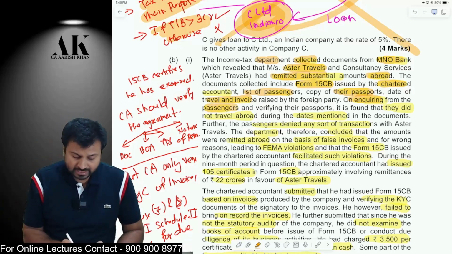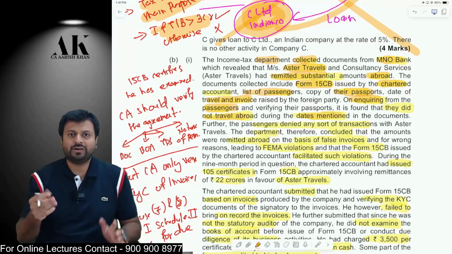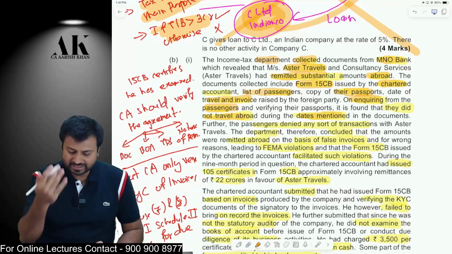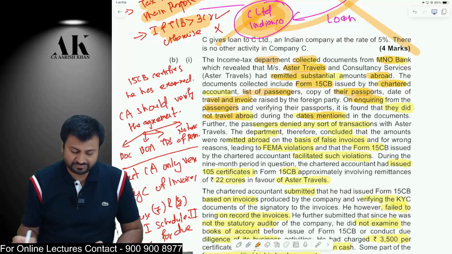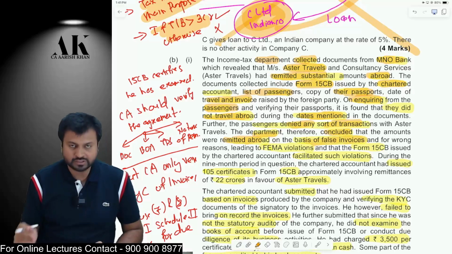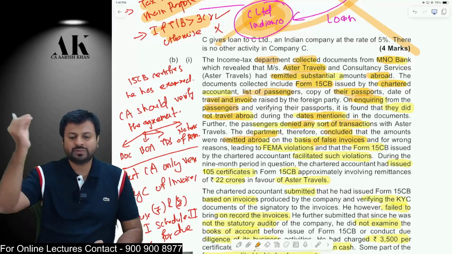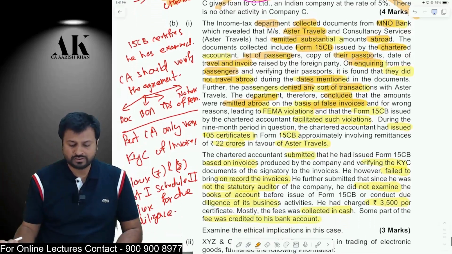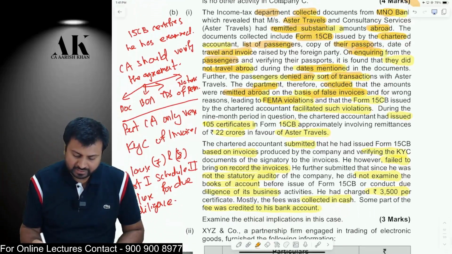The passengers said that they did not travel on the dates mentioned in the documents. The passengers said that we have not traveled. All these documents are fake. And the Form 15CB given by the chartered accountant is also fake. The passengers denied any sort of transaction. The department therefore concluded that the amount was remitted on the basis of false invoices. The department therefore said that all this money which is remitted outside India is based on false invoices. Therefore, there is a FEMA violation, and the 15CB issued by the chartered accountant is also wrong.